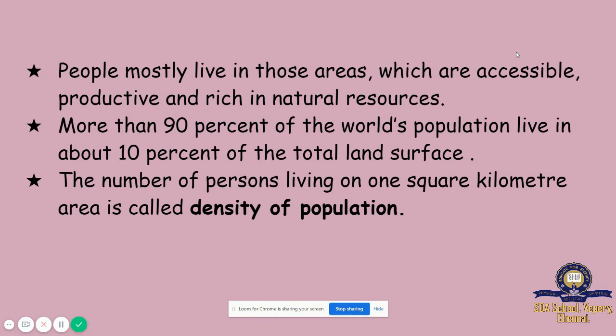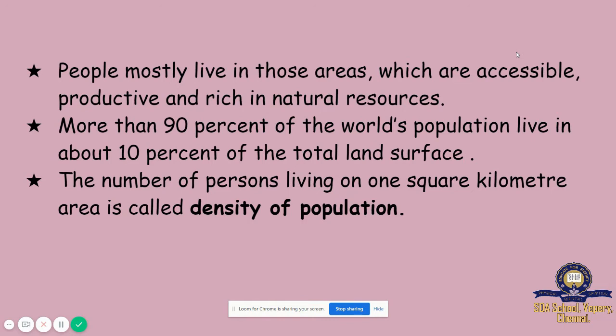More than 90% of the world's population lives in about 10% of the total land surface.